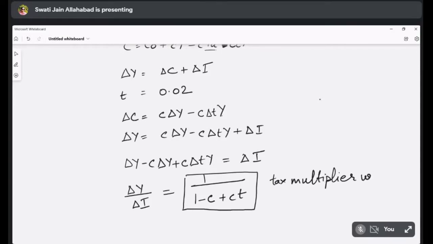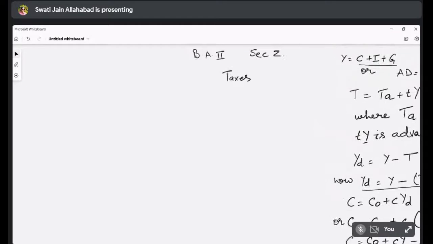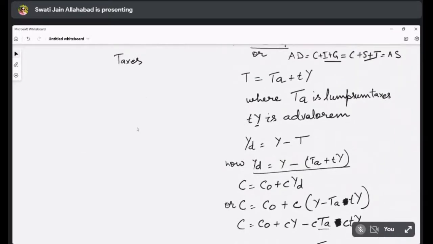when taxes are ad valorem or value added. So when we talk about taxes, there are two formulas which we are using.